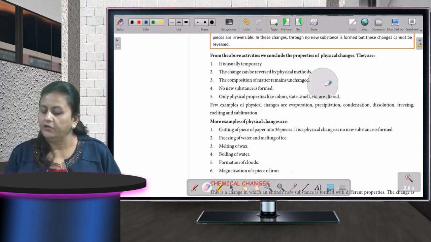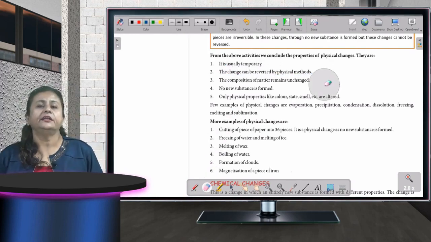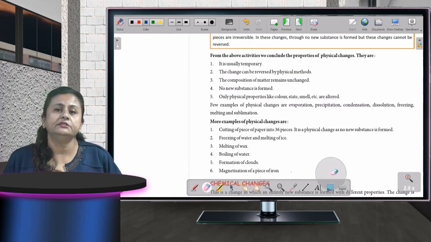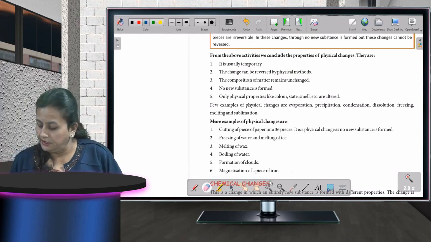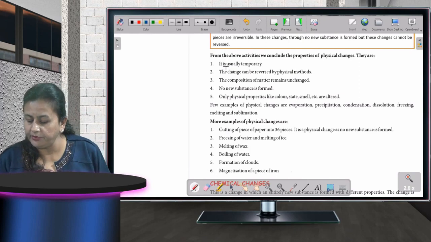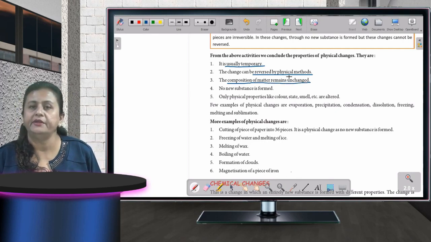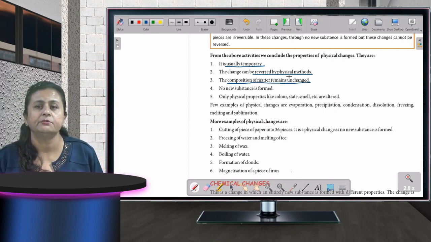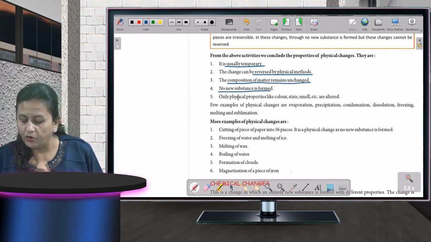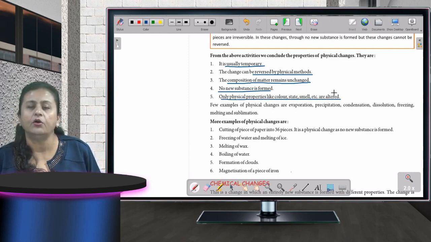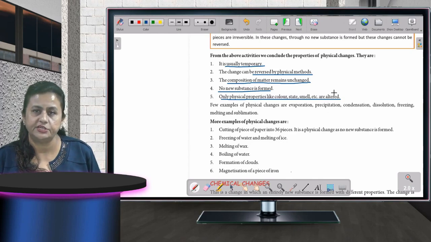See children, from these above two activities, we can conclude that physical changes are usually temporary. They can be reversed by physical methods and the composition of matter remains unchanged. No new substances form. Only physical properties like color, state or smell, etc. are altered. Altered means changed over here. Fine.